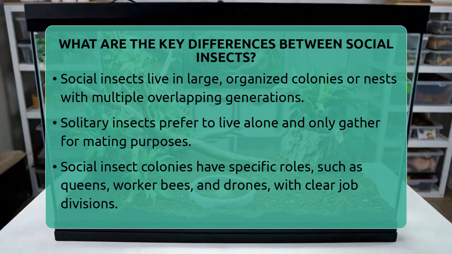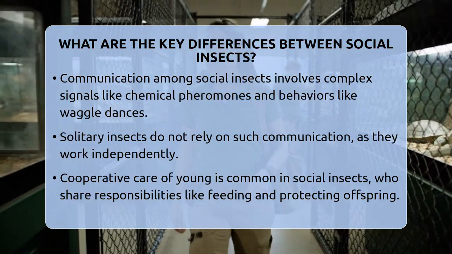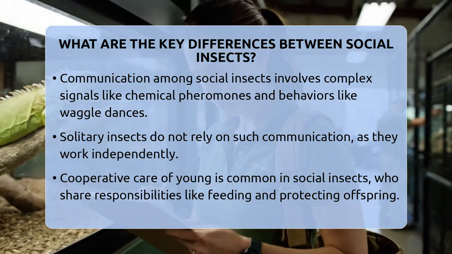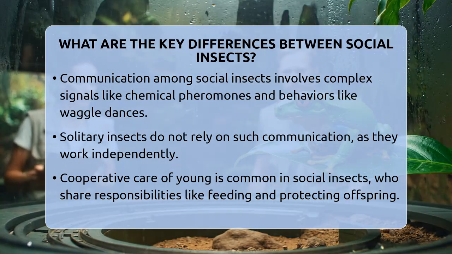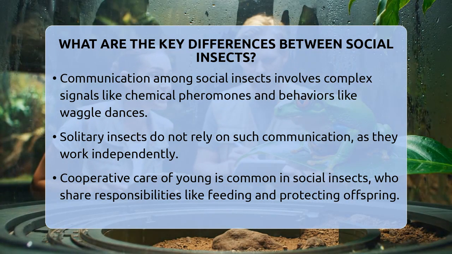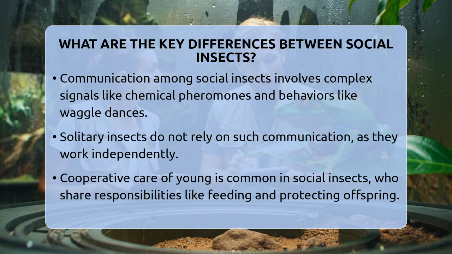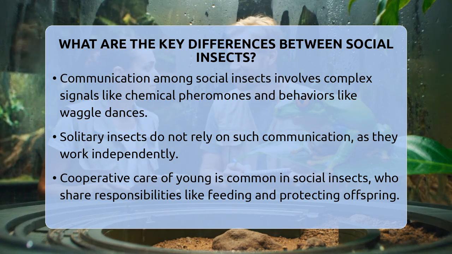Within these colonies, social insects have specific roles. For example, honeybees have a queen who lays eggs, worker bees who gather food and care for young, and sometimes male drones. Each caste has a clear job, unlike solitary insects that do everything themselves.